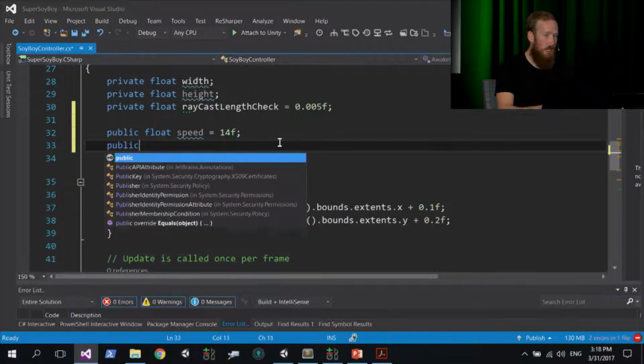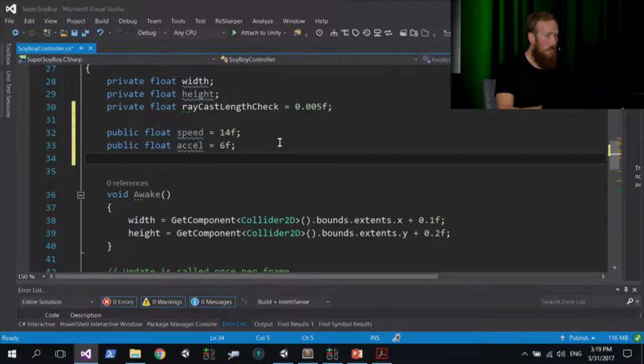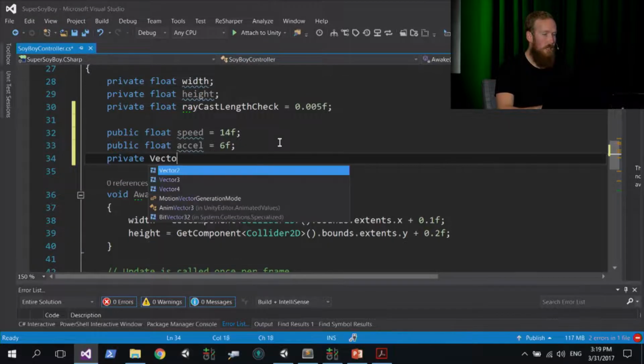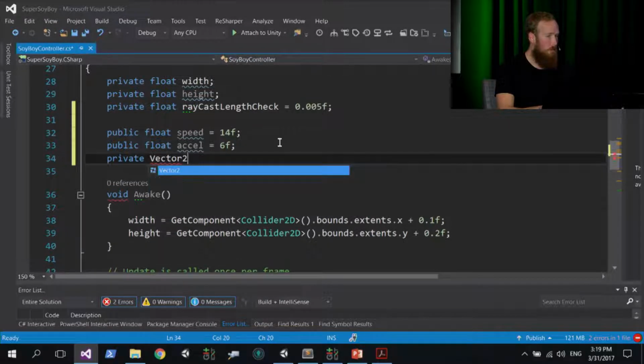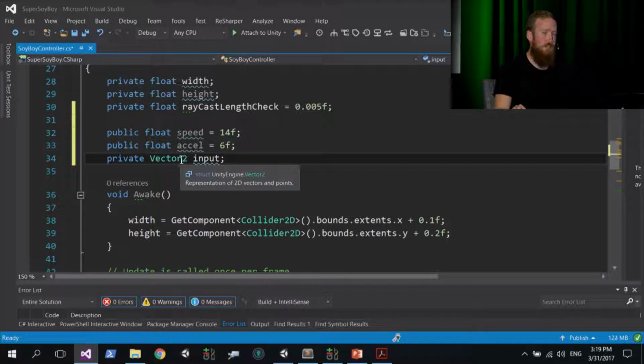Below this, we're going to add another line, public float accel. This is going to be an acceleration value, and we're going to set this to a default value of 6f. And then another one below this, private. I'll explain public and private in a moment if you're new to C#. We're going to call this Vector2. That's a type that we're going to use here, capital V, Vector2. And we're going to call this one input. Now, normally a vector is used for things like direction and headings. In this case, it's a Vector2, so it's in the 2D world, and it's got an X and a Y component. But we're actually just using the structure to capture X and Y input from our controls. So it's not really a vector. It's just to hold an X and a Y value.